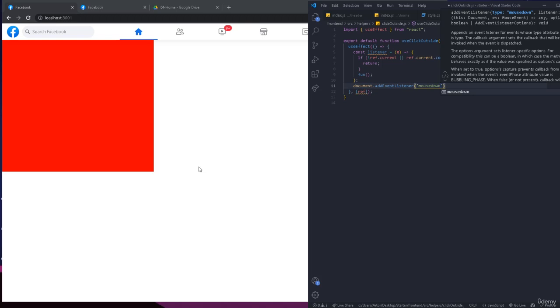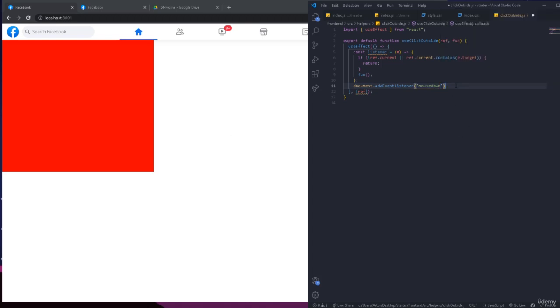Okay, so as I said, mouse down captures all the events or the clicks that you have in your mouse. So if you click on the left, it counts as a click. If you click on the right of the mouse, it counts as a click, and in the middle. So the code is gonna run whenever you click on the right side, or the left side, or the middle. Okay, so this is what I'm doing,